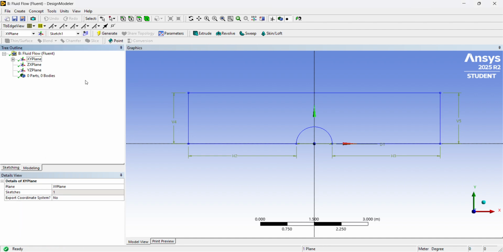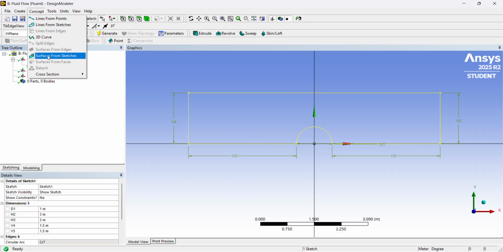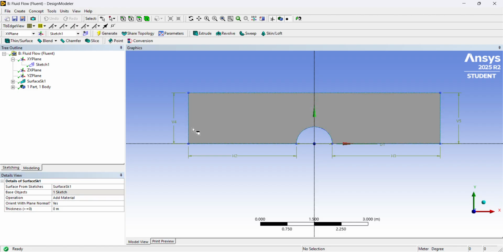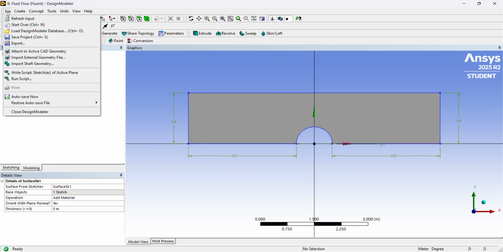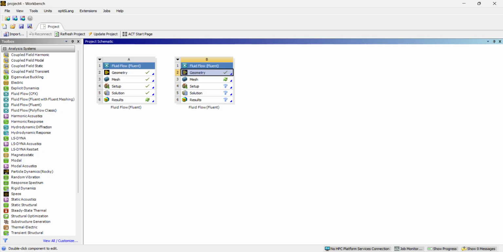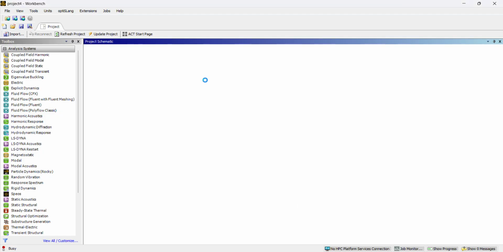Okay, now from here, go into modeling, drop down the XY plane, select my sketch, go into concepts, surface from sketches, and then apply, and then generate. And there's our geometry done. So I can go ahead, save this project. So from here, I can go back into Workbench, and now we'll open up our mesh.